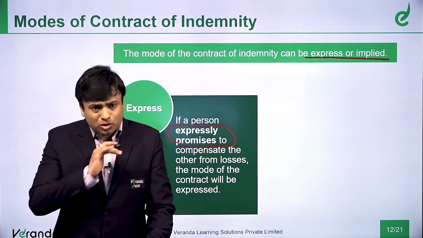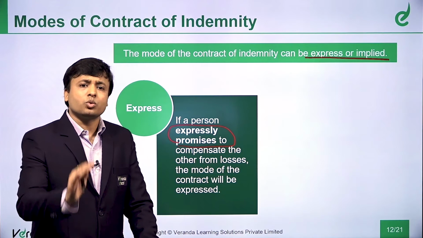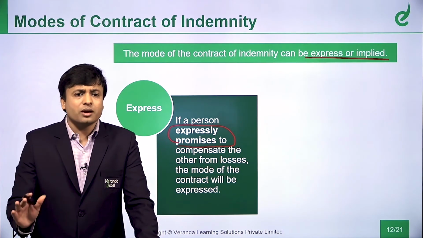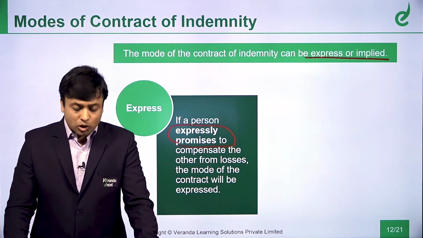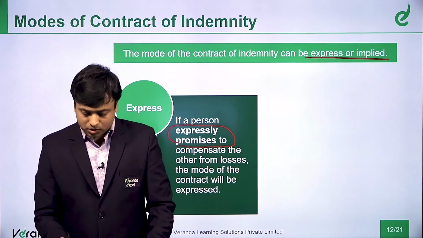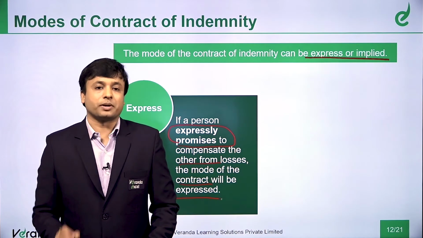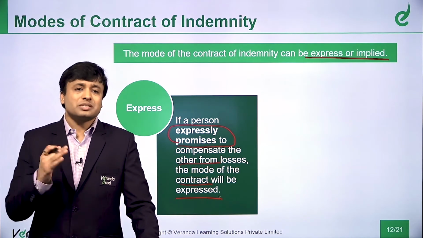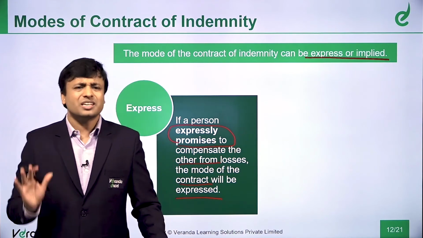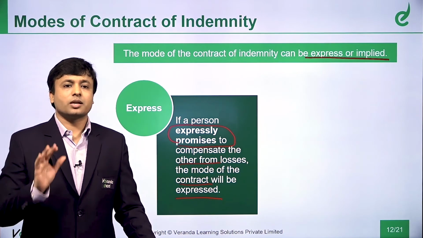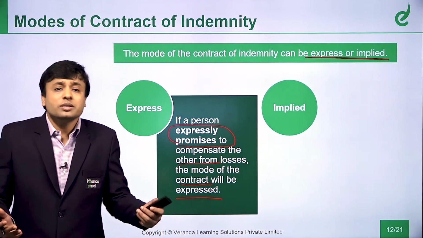Express is, boss, you have told I intend to indemnify the other person. I am very clear on this. That is express. So if a person expressly promises to compensate the other from losses, the mode of the contract will be express. So I am expressly saying, no question of doubt, nothing is there. No need to infer, no need to interpret this. It is very clear from the wordings. What is implied?